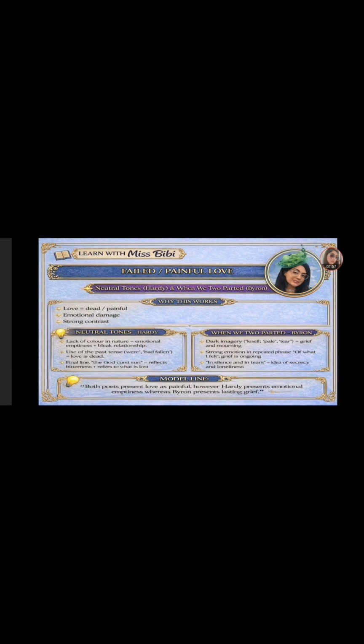Which poet shows love as completely dead? The answer is Hardy. And which poet shows it as an ongoing pain? Byron. Please take a screenshot. This is exactly what you revised for before the exam. So if you are given a question on failed or painful love, these two poems will work really well. So you can compare both of these poems. It could be that one of the poems is already given to you in the exam, and then you can compare it with the other poem.